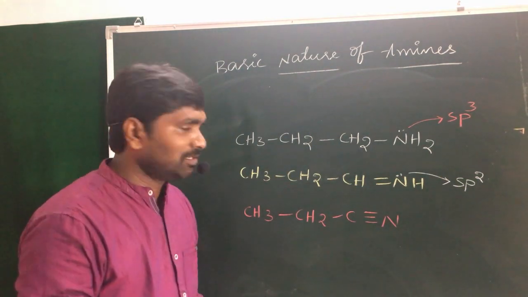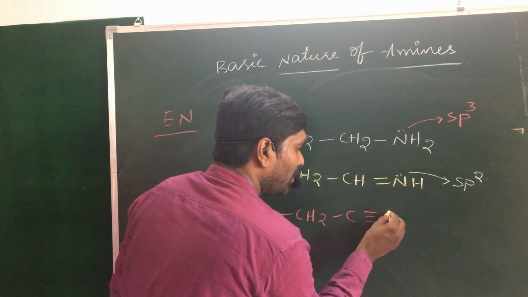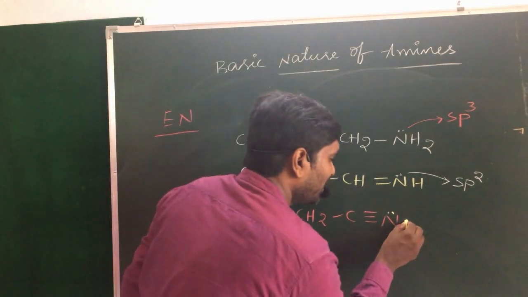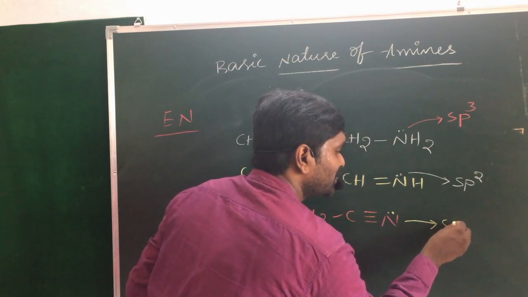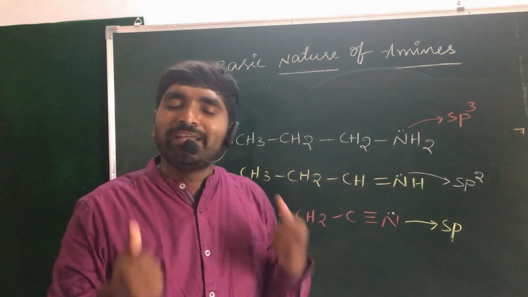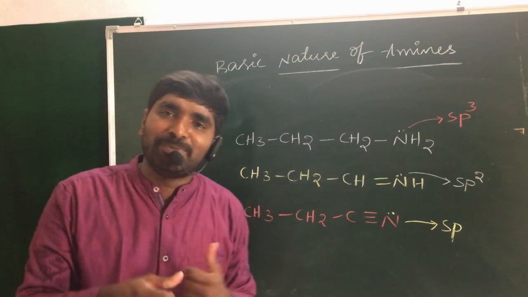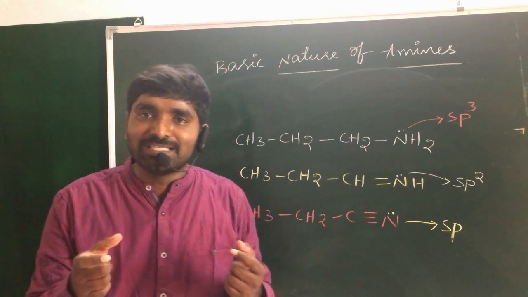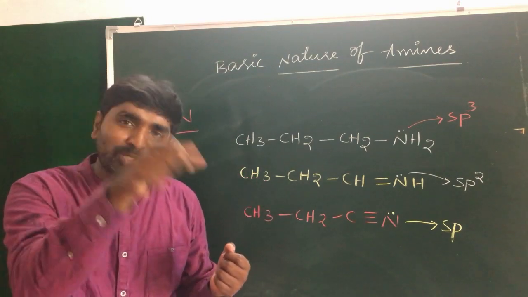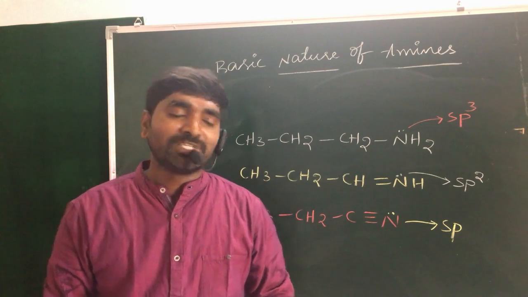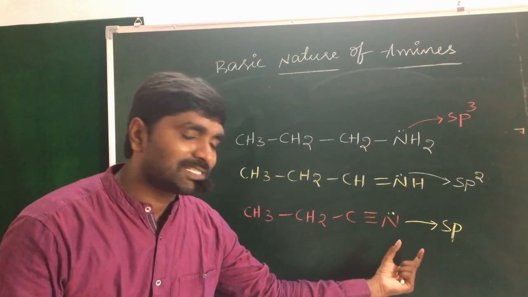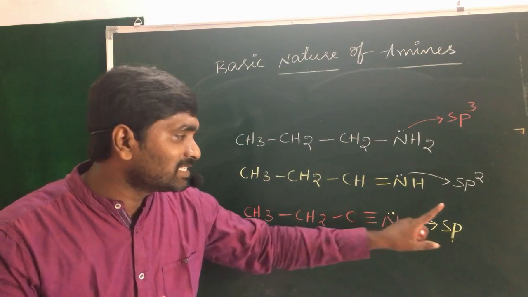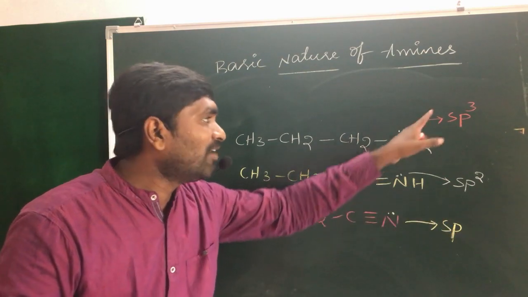In the third condition, the non-bonding electrons are present in an sp hybrid orbital, so the nitrogen is in sp hybridization. What happens when you have sp, sp2 and sp3 hybrid orbitals? If the percentage of s character increases, you know that the electronegativity also increases. In the case of sp, you have 50% s character and 50% p character. That means the electronegativity increases in the order sp, then sp2, then sp3.